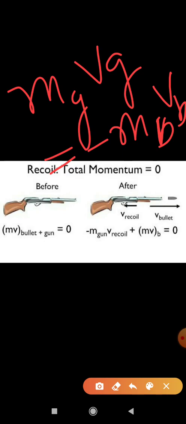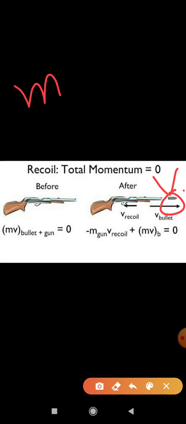Whatever the mass of the gun and the mass and velocity of the bullet, the velocity of the bullet will be more because the mass of the bullet is less, and momentum has to be conserved.